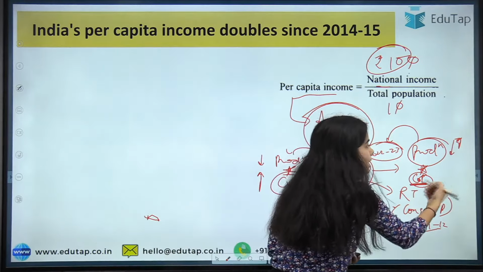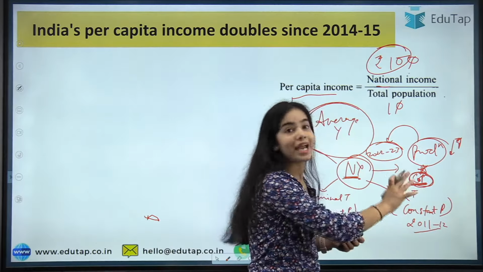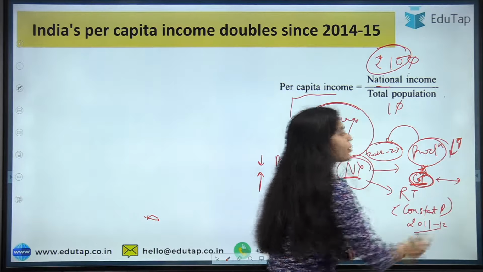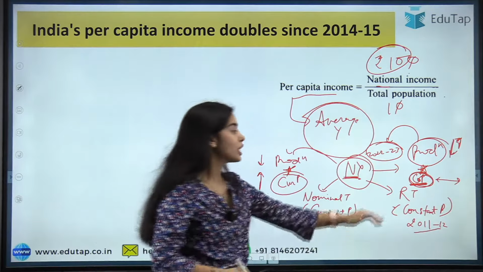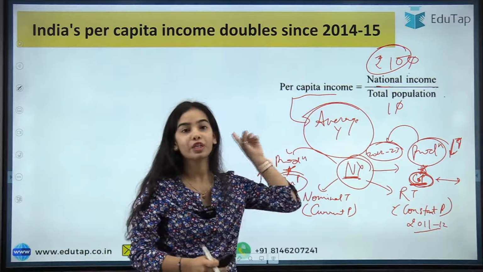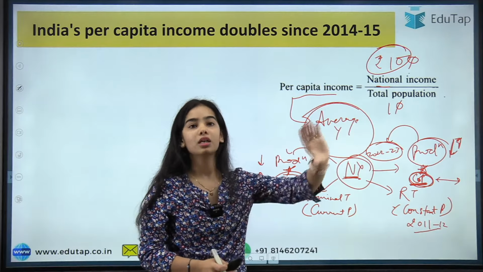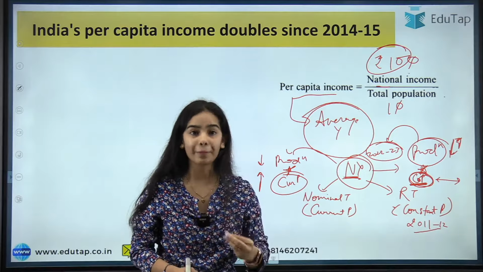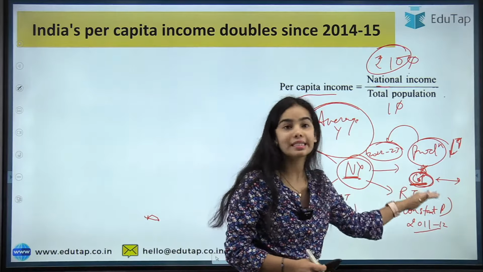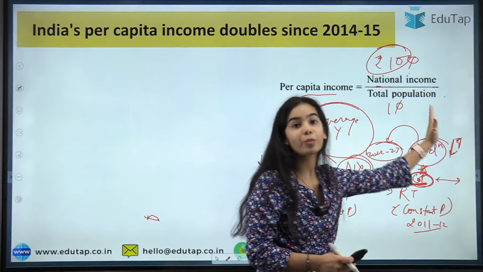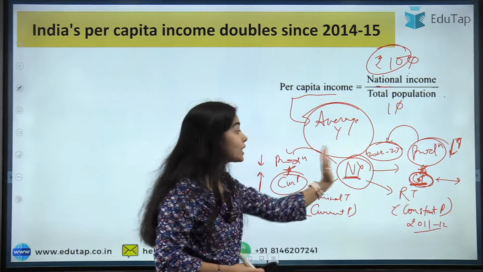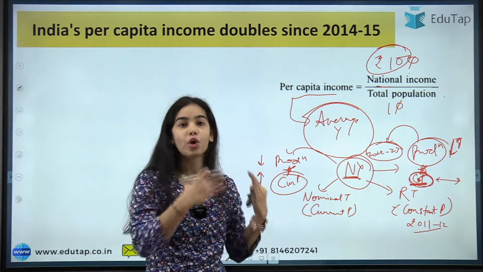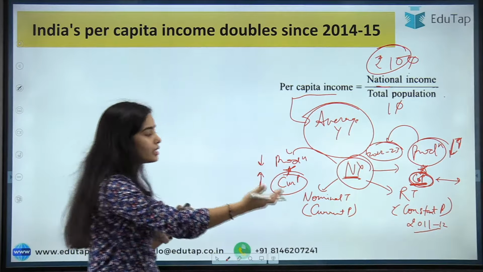So the constant prices are not changing, and it will show that actually the production has decreased, because the constant prices are of 2011-2012, from where the national incomes of all the other years are being calculated and compared. The constant prices are neutral, they stay the same while the production is changing. So if the production is decreasing, we will know that the national income of 2022-23 is decreasing. So this is the idea of national income in real terms and in nominal terms.